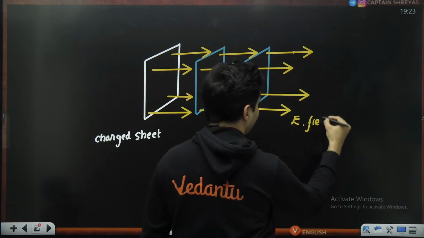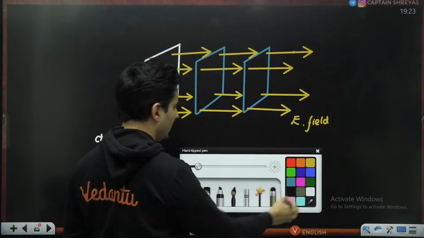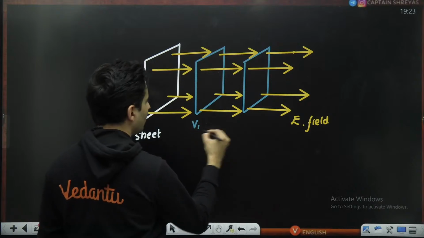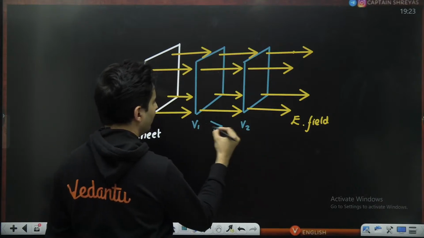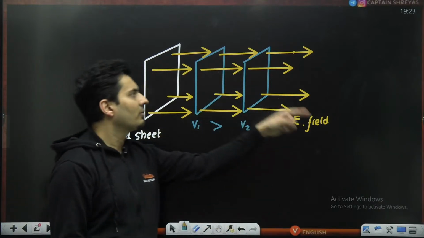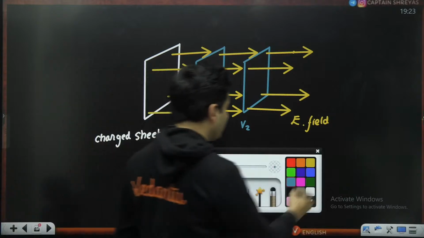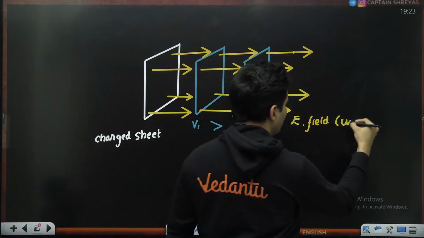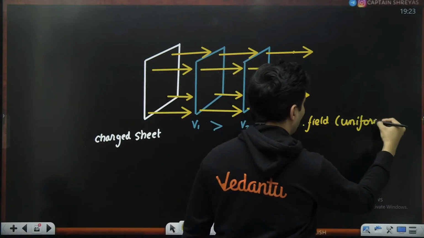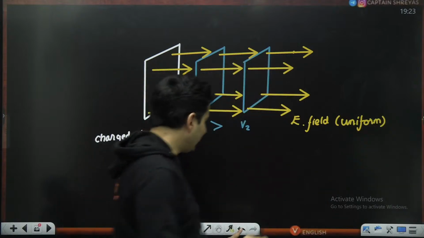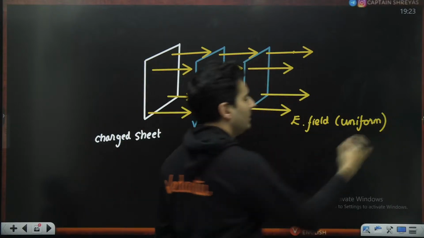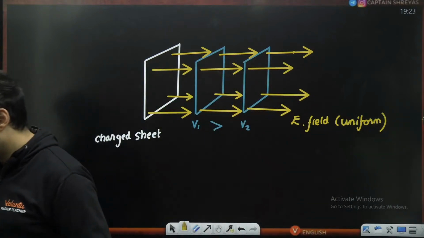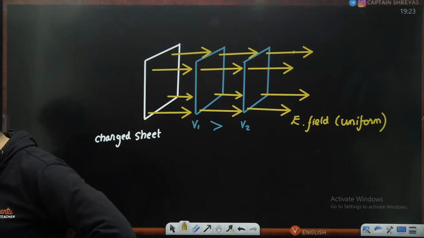Electric field lines, always from higher voltage to lower voltage. So this is equipotential 1, equipotential 2. V1 will be more than V2 because field is going from higher to lower. And this field is basically a uniform field. This is not non-uniform because the field lines are parallel to each other. So therefore, it is a uniform field. Is that okay, everyone?